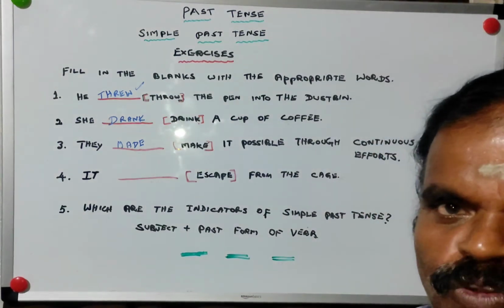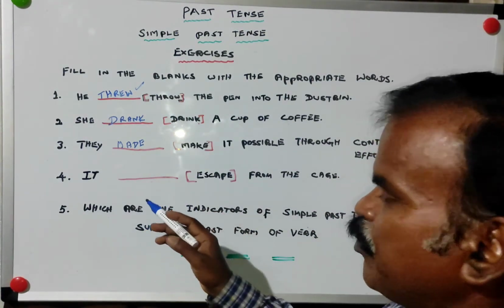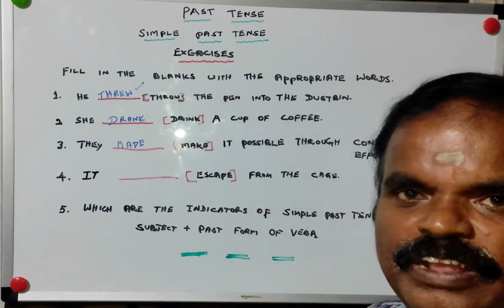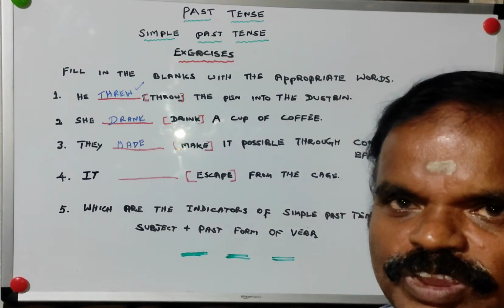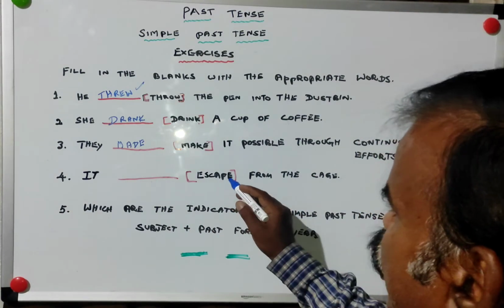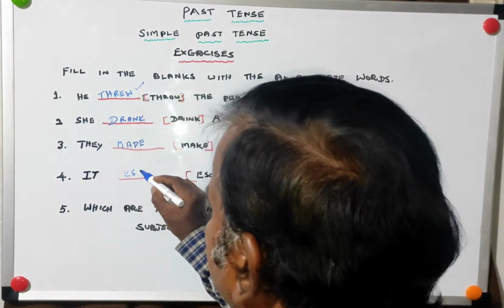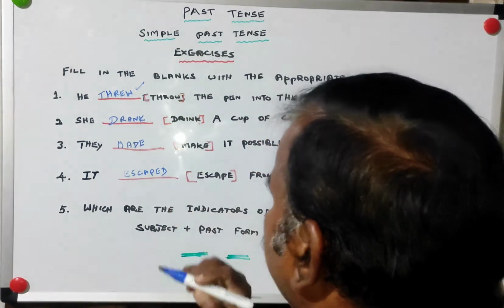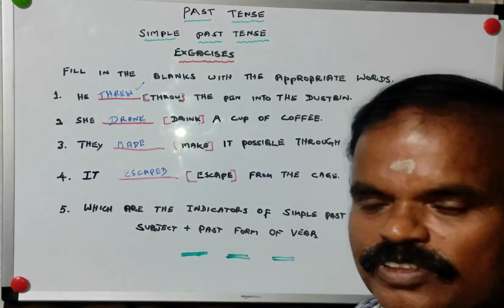Let us go to the fourth one. It may be anything, a bird. It dash escape from the cage. The second form of verb is escaped. It escaped from the cage. So these are all simple exercises.